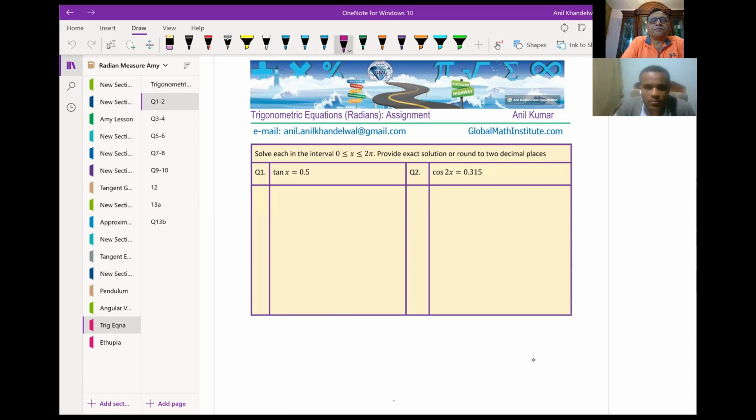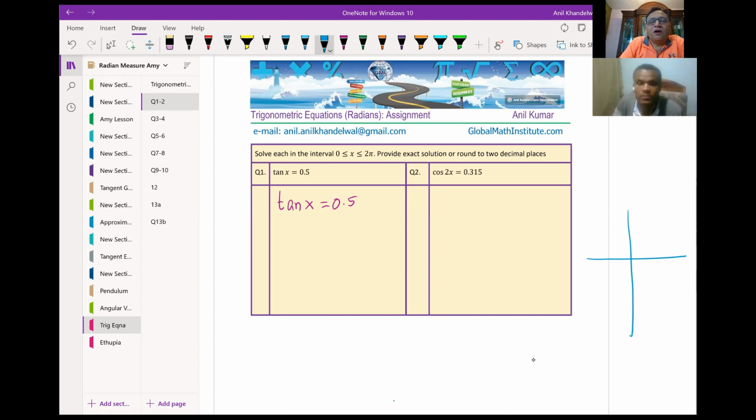So first one is tan x equals 0.5. So we have tan x equals 0.5, right? On the top, I've written that you need to give me a solution from 0 to 2 pi. Can you tell me, how do we find the solution of this particular simple linear equation where we are just given one ratio and its value, which is 0.5 or half, correct?